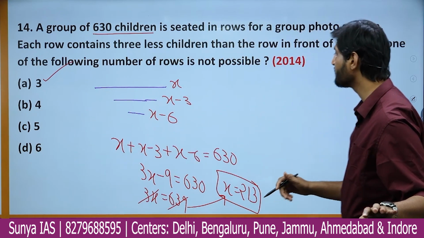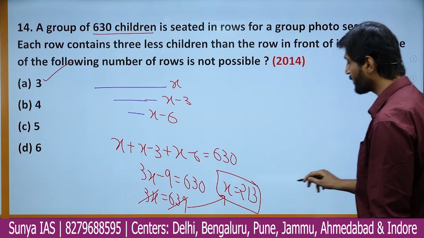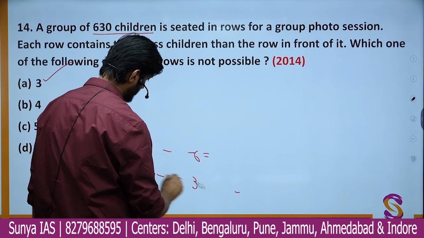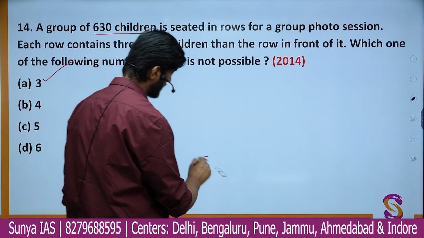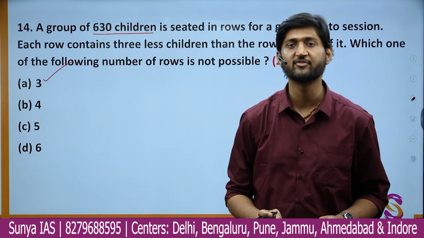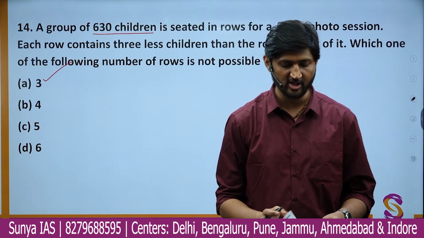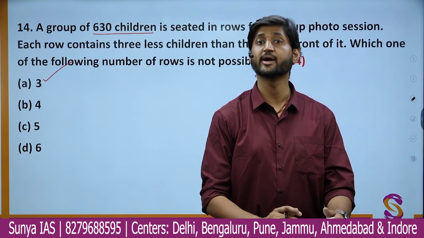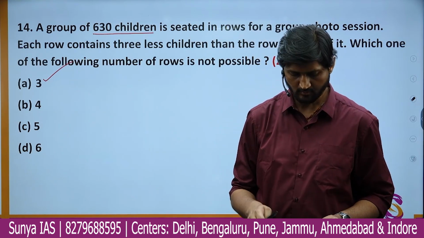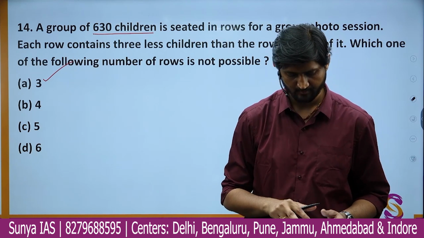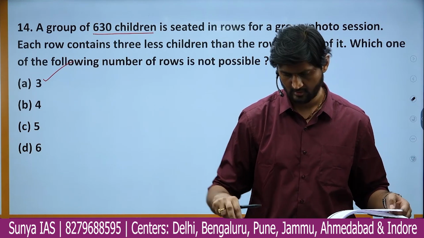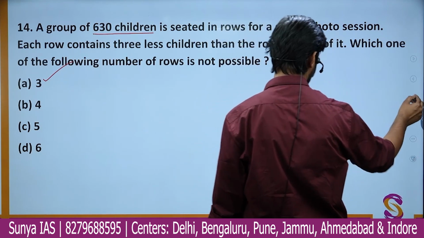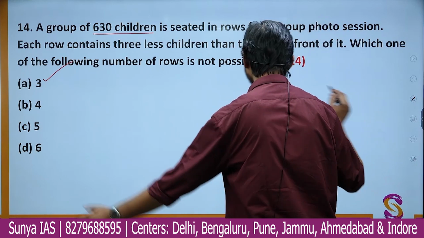So let us try with 4 and 5 also. Let us try the same thing again with 4 and again with 5, and see whether that arrangement is possible or not. Let us draw that diagram again which we drew earlier. Just a minute, the calculation part is easy for me, but I do not memorize the values. So let me just explain the example.